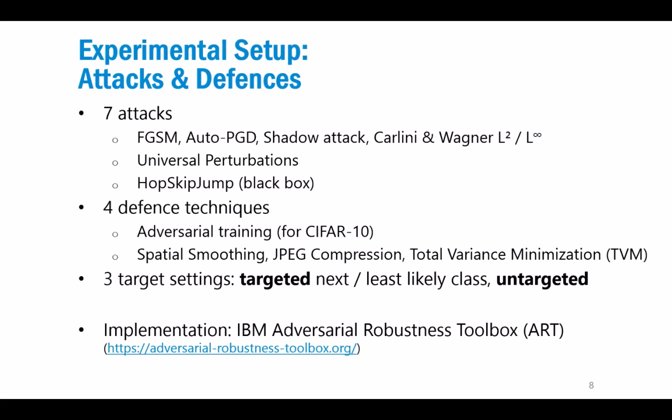And we evaluated 3 settings for the attack. So the attacker wants to have a targeted attack to force a specific class. And here we check simply the next class in the class index, which is very often used. Or we also check the more challenging task that you want to actually change it to the least likely class from the original prediction. And then also untargeted, which basically means just any other class, which is normally the easiest to achieve. And we relied on implementations from the IBM Adversarial Robustness Toolbox.